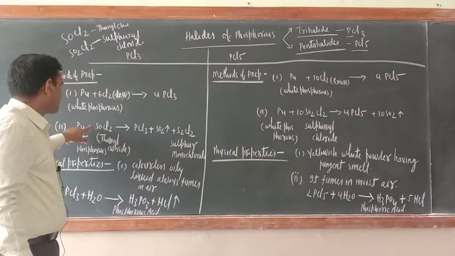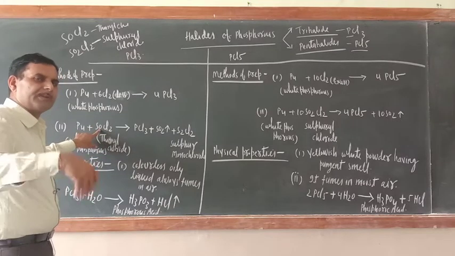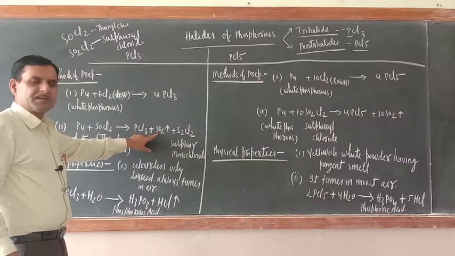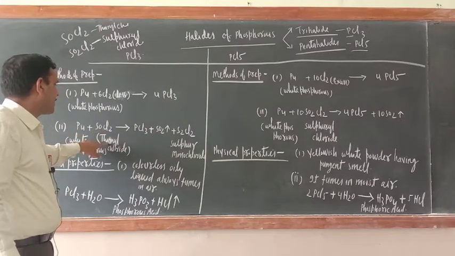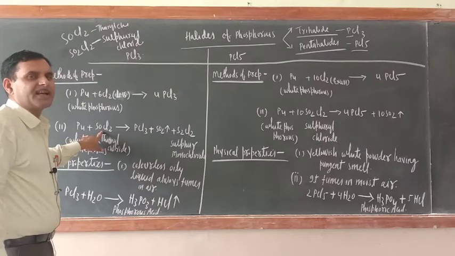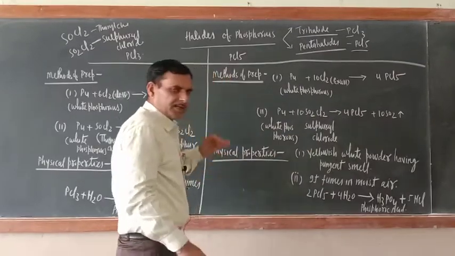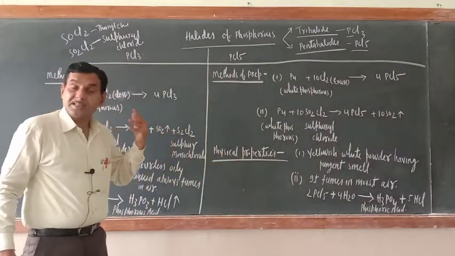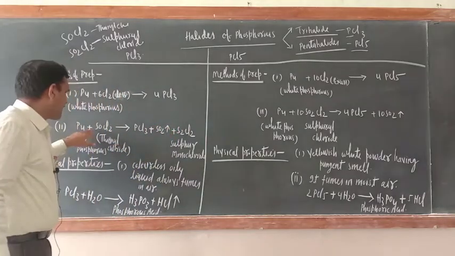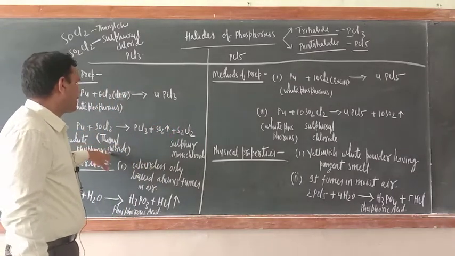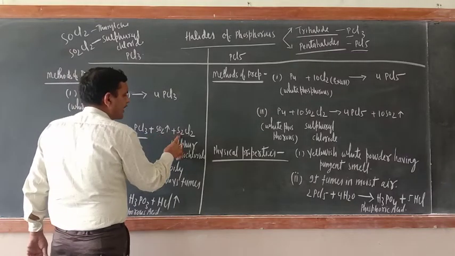Reaction of white phosphorus with thionyl chloride. Remember, whenever thionyl chloride reacts with any compound, one of the products must be SO2. These are chlorinating agents, SOCl2 and SO2Cl2, because they supply chlorine atoms. So P4 will react with SOCl2, thionyl chloride, and it will form PCl3, SO2 and S2Cl2.